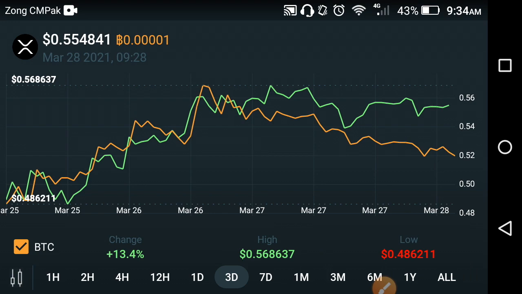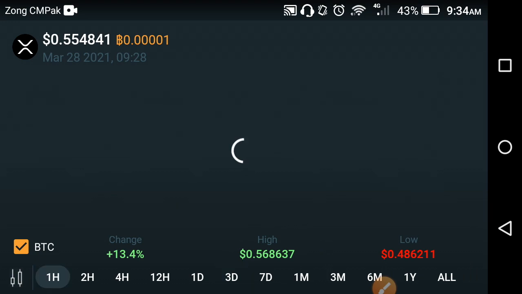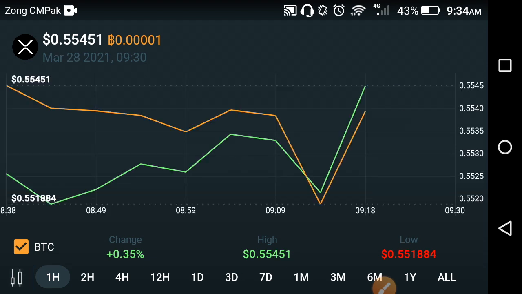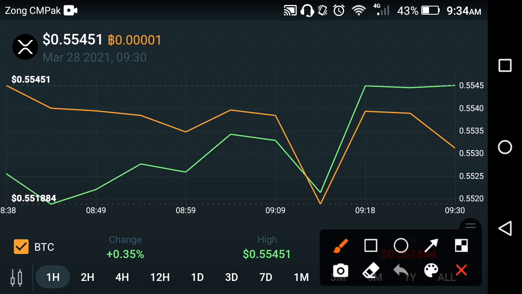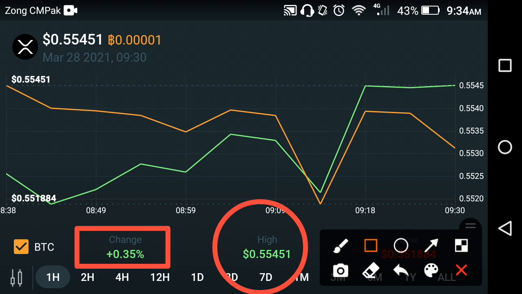As you can see here, the price of XRP Ripple coin in the last hour and the previous 3 days changed very fast. Now the current price of XRP Ripple coin is $0.5545. The change in the last 1 hour is positive 0.35% in the XRP Ripple coin.